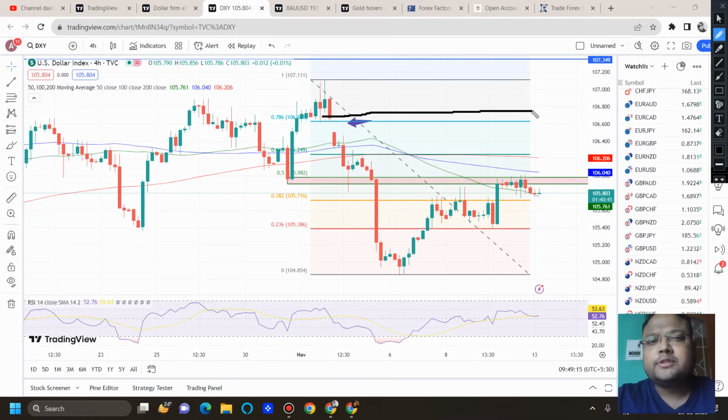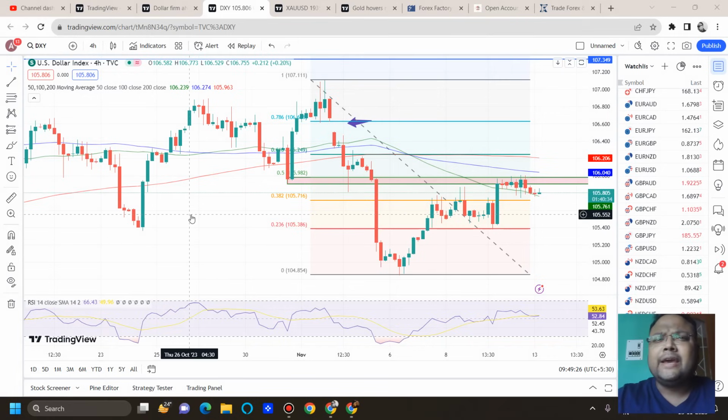But I don't think DXY will go higher before CPI, because right now the market is not in a particular direction, it is indecisive. Let's wait and watch how the market reacts. Usually we don't get to see much volatility and volume during the first half of Monday. Maybe by the US session we will get to see some volatility and movement, and we will have to trade accordingly.